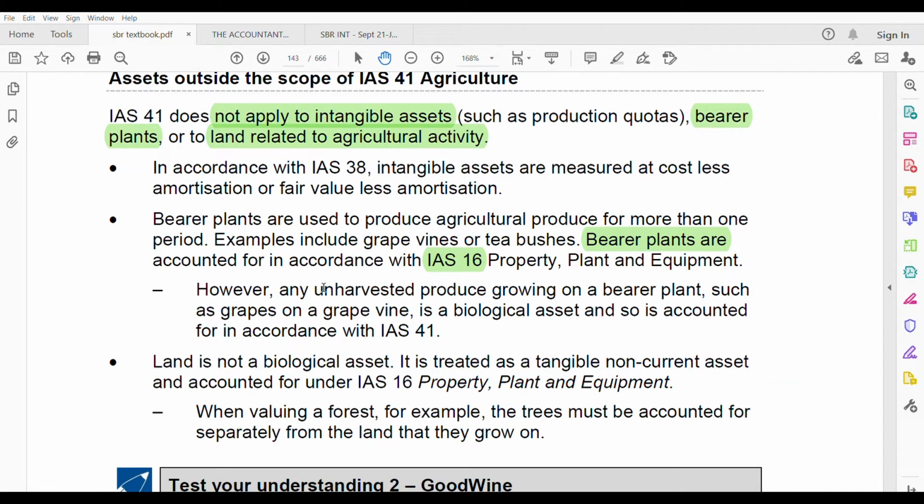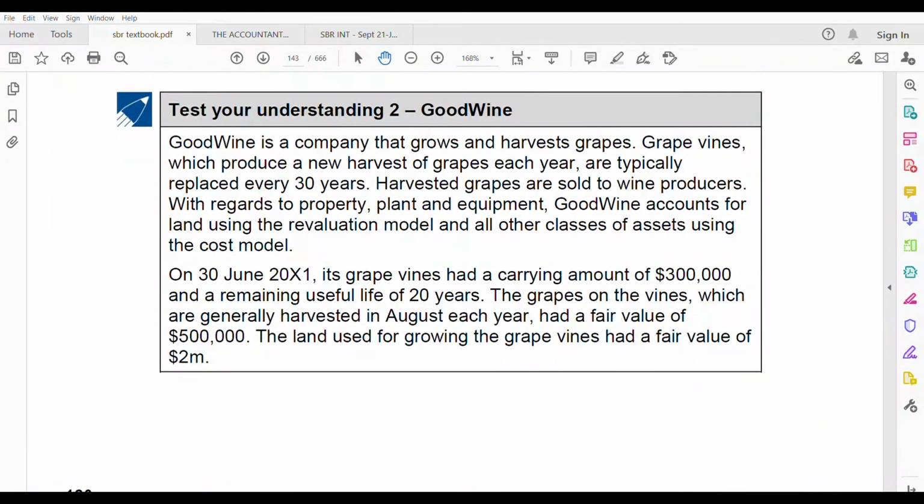However, for unharvested produce you can use IAS 41. Unharvested produce growing on a bearer plant, such as grapes on a grapevine, is a biological asset, and so it is accounted for in accordance with IAS 41. Land is not a biological asset. That's why it is treated as a tangible non-current asset under IAS 16. So when valuing a forest, for example, the trees must be accounted for separately from the land they grow on. You don't take the forest together. In the forest you have two things: one is land, one is the trees. Trees are valued separately, land is valued separately, because land is not a biological asset, while the trees are. So trees you deal with under IAS 41, the land under IAS 16.